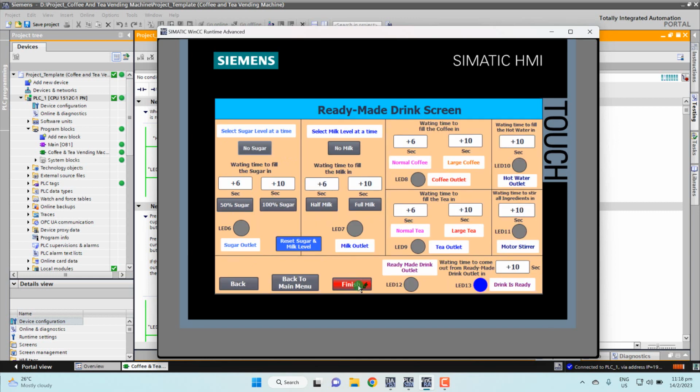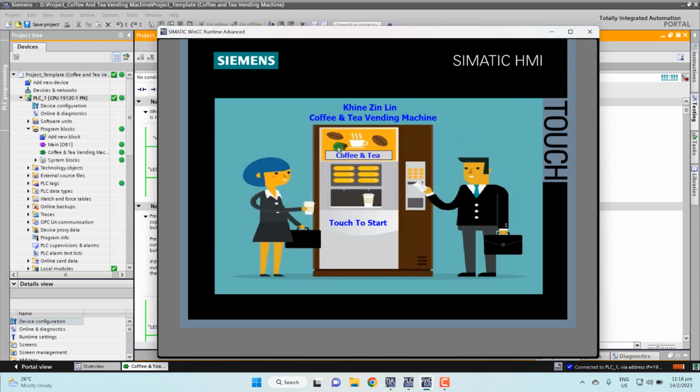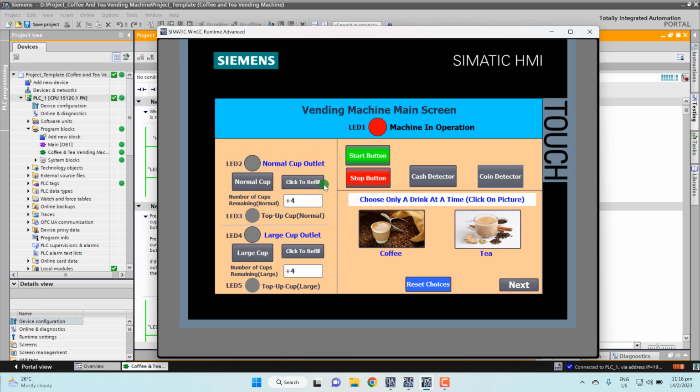So I must press the finish button. So I go press finish, and then the machine is automatically stopped. So now we press the start button again. Now I choose the normal cash.